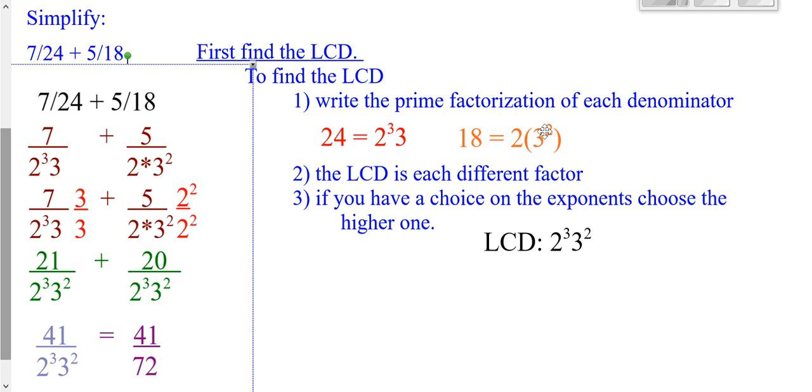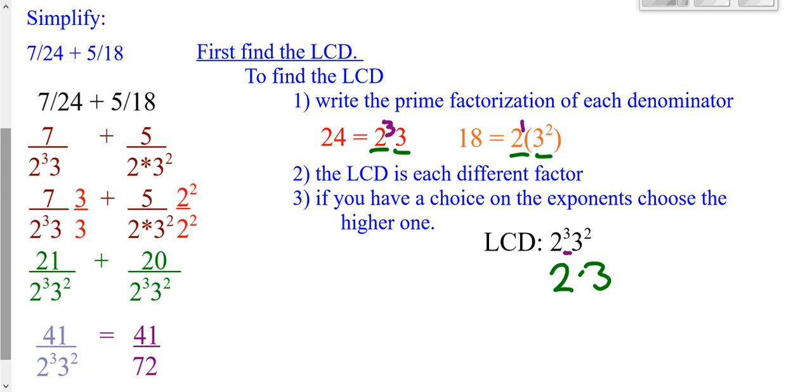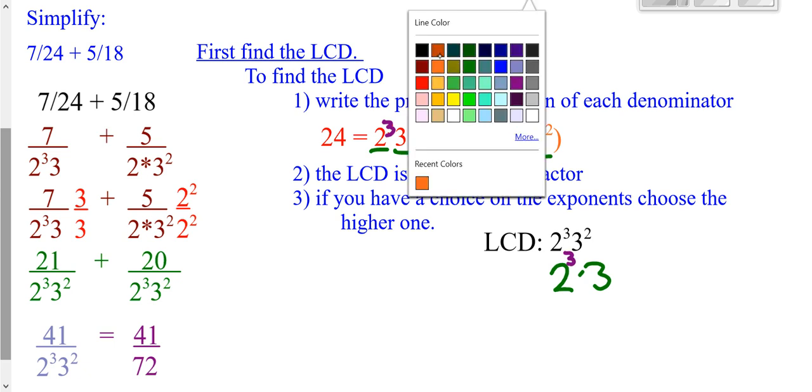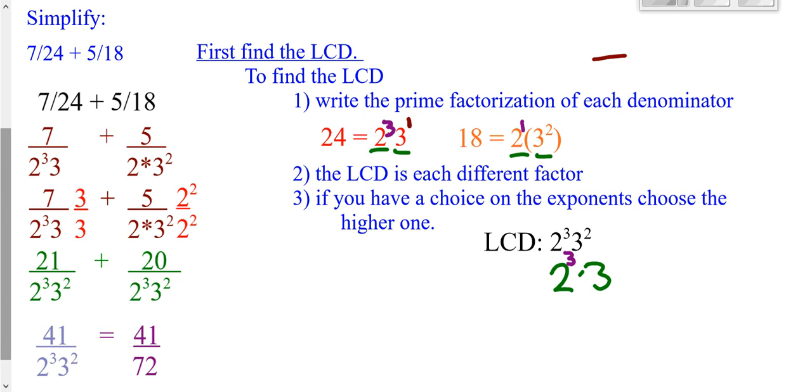Then you want to write your least common denominator. You want to write all the different things that show up, which are just 2's and 3's up here. Write down 2 and 3. Then, if you have a choice on exponents, which we do, either a cubed or a 1, you always take the higher exponent. Or when you're looking at the 3's, you have a 1 or a 2, you take the higher exponent. That's how you come up with that LCD. So now that's our least common denominator. That's what we want all the bottoms to look like.